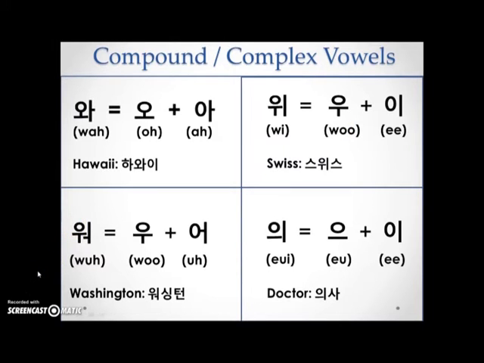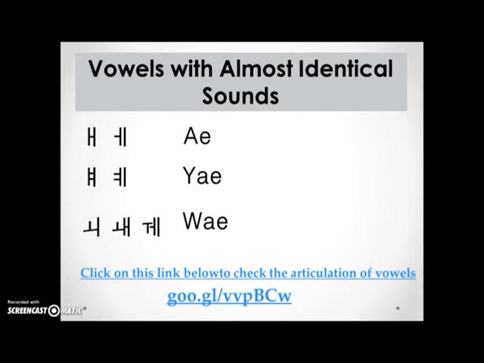So today we will learn 7 different vowels. However, learning all these wouldn't be so bad because we can group them based on how similar or almost identical they sound together. So the first group of these two, they are both pronounced as and you notice that the little line is added from the sound.